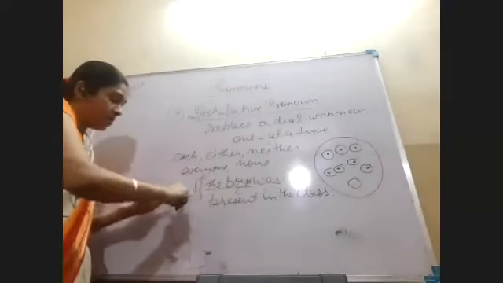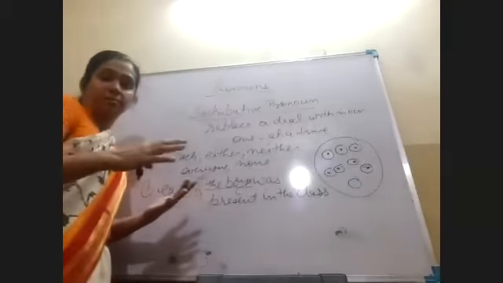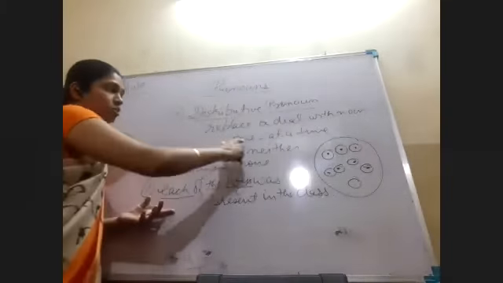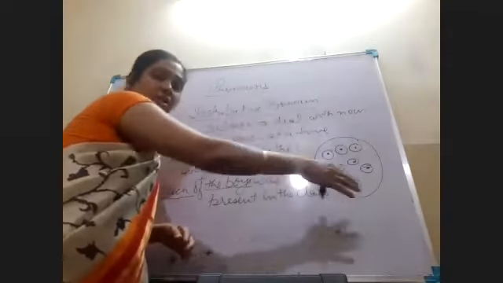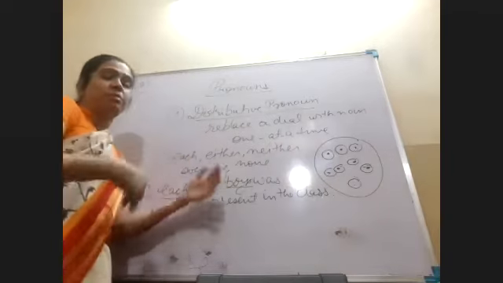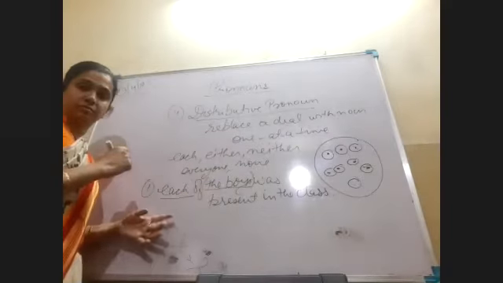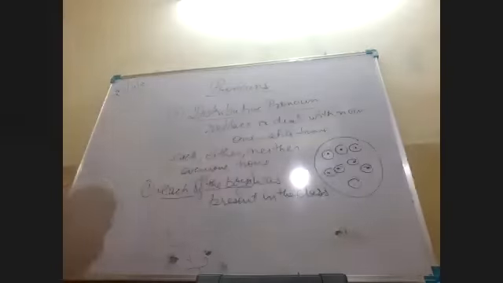If I write the word each here, I am talking about everyone. Is it clear? So this each is used to refer to the noun one at a time: the first one, the second one, the third one, the fourth, and so on until the entire group is mentioned. Is it clear?